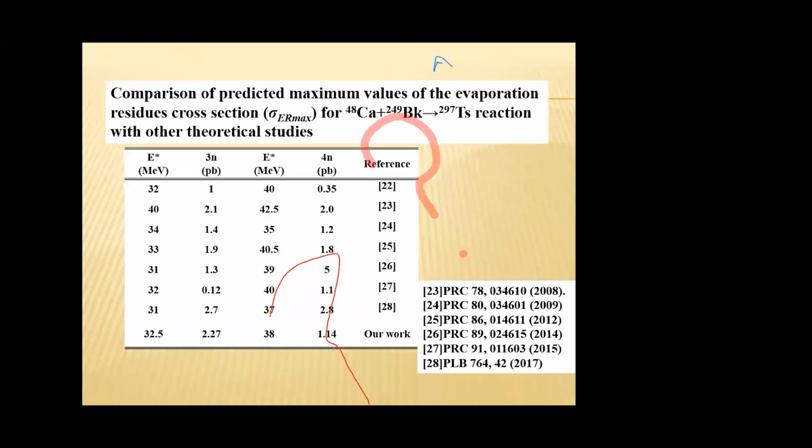Now the comparison of our predicted maximum value for the 48 calcium induced reaction. Here the last row represents our prediction, and predictions of other models are given in these rows. Here also we can see that our prediction matches the other model predictions.